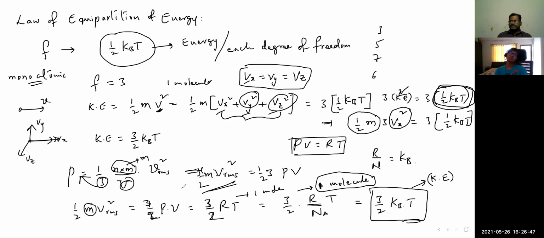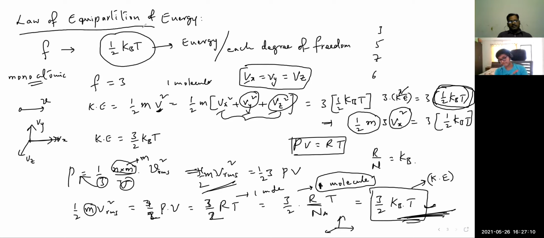The total kinetic energy is 3 times half kBT, 3/2 kBT. Since there are the degrees of freedom x direction, y direction, z direction, we have to divide this total energy into 3 individual parts. That's why each will get half kBT. That is what the law of equipartition of energy says.